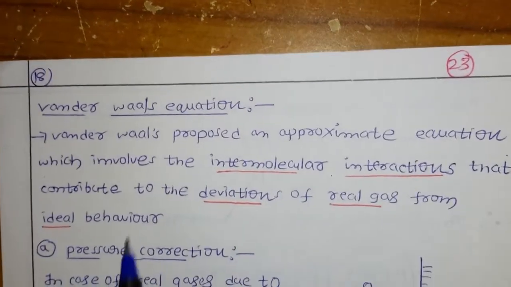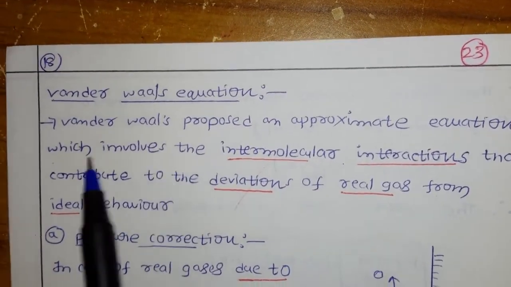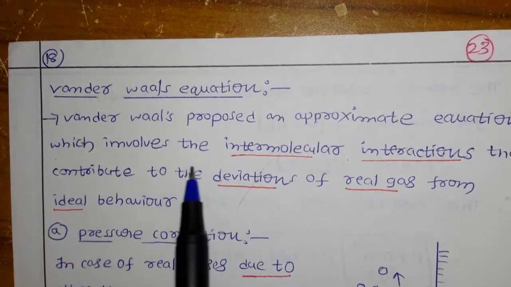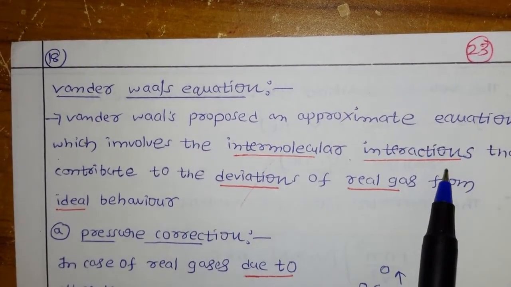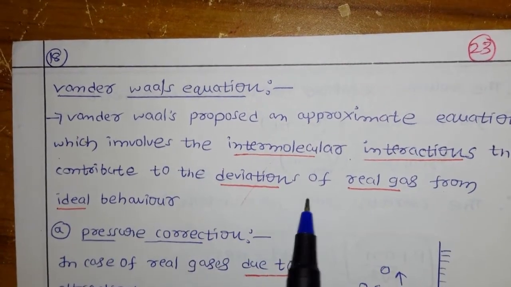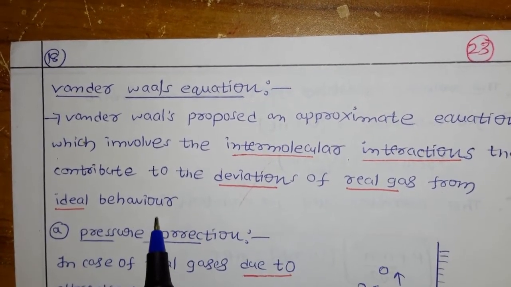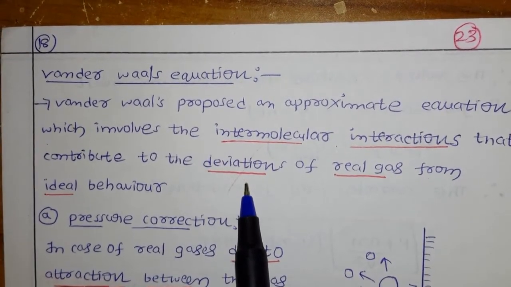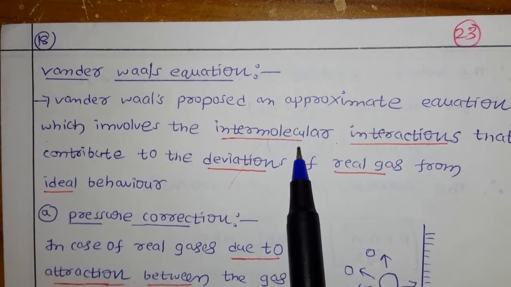So here what happened, van der Waals, one of the famous scientists, proposed an approximate equation, which involves the intermolecular interaction that contributes to the deviation of real gas from the ideal behavior. So van der Waals proposed one equation, in which he added the intermolecular interaction.